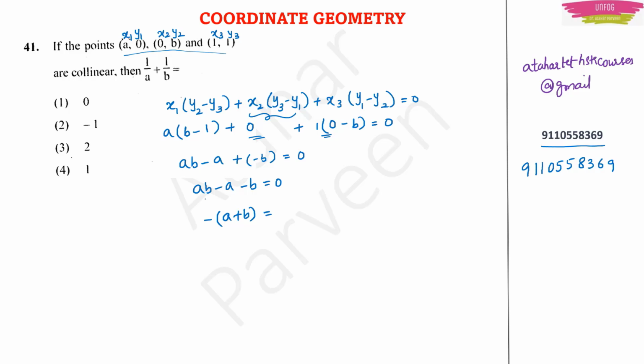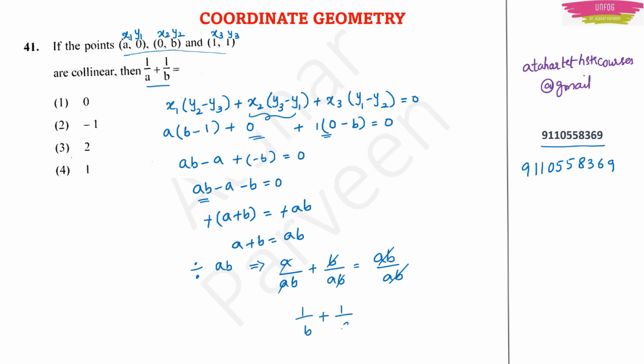I am taking minus outside and I will send this ab to the right hand side. So I will get minus ab. This minus and minus will get cancelled and I will have a plus b is equal to ab. But what I want is 1 by a plus 1 by b, right? So to get that type of equation on the left hand side, I will divide this entire equation by ab. So I will get a by ab plus b by ab is equal to ab by ab, and the a will get cancelled, b will get cancelled. I will have 1 by b plus 1 by a is equal to 1, or 1 by a plus 1 by b is equal to 1.